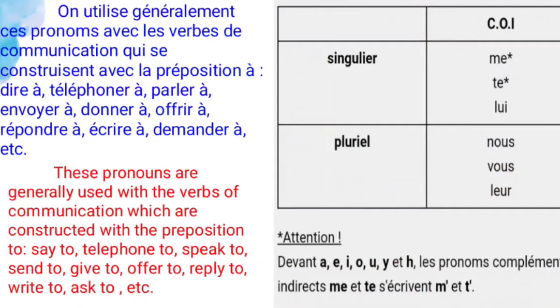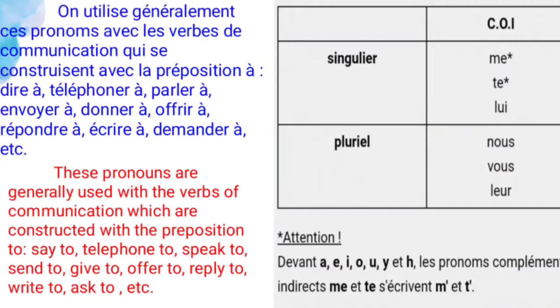Let's see the tabular column for the indirect pronoun. So why are we using the indirect pronoun? On utilise généralement ces pronoms avec les verbes de communication qui se construisent avec la préposition à: dire, téléphoner, parler, envoyer, donner, offrir, répondre, écrire, demander, etc. So these pronouns are generally used with verbs of communication.